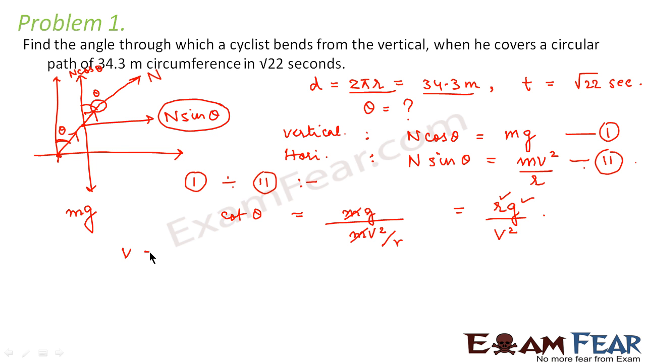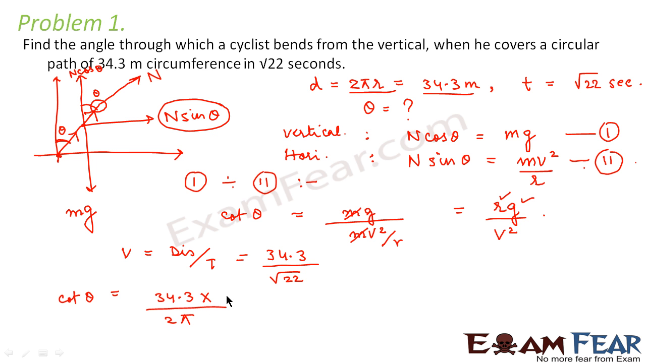Now what would be velocity? Velocity would be the distance travelled divided by the time taken. The entire distance travelled here would be 34.3 meters, divided by the time taken, which is root over 22. Now we will put this value in this equation. So we find cot theta would be equal to r, and r would be 34.3 divided by 2 pi.